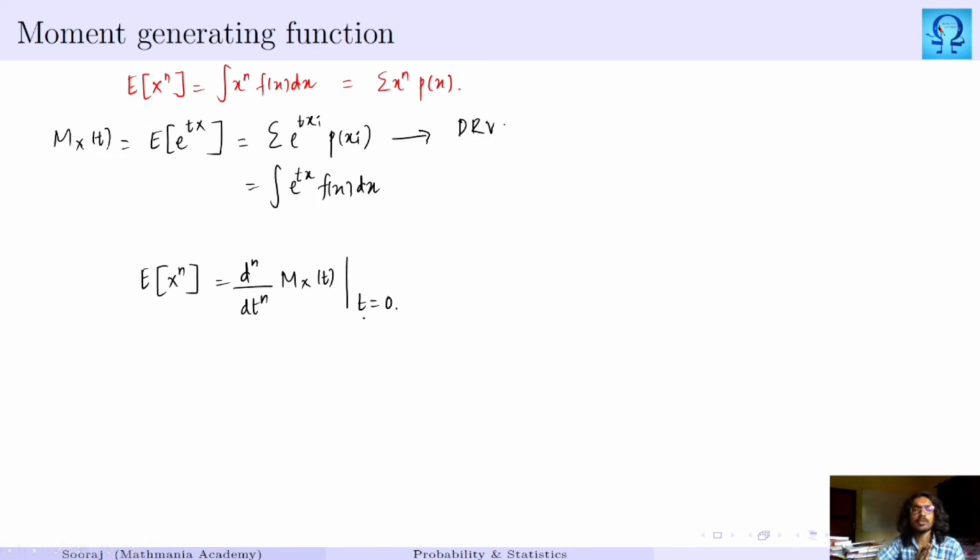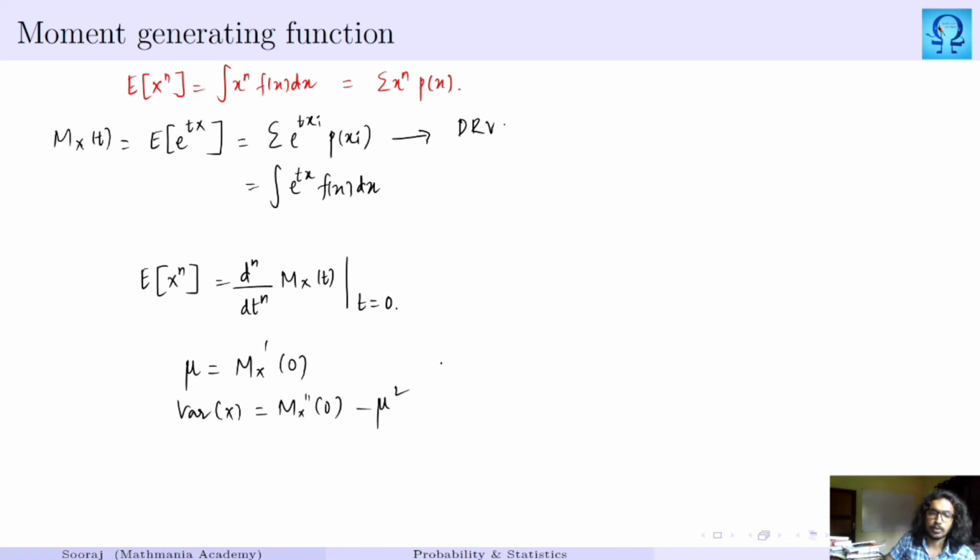In most of the cases we will evaluate the moments about origin, as opposed to moments about the mean. These are some higher concepts. Anyway, as of now, let us remember that expectation of X^n is the nth derivative of this moment generating function at t equals 0. Suppose you need mu, that is the mean, that is the derivative of M at 0. If you need the variance, it is the second derivative at 0 minus mu squared.